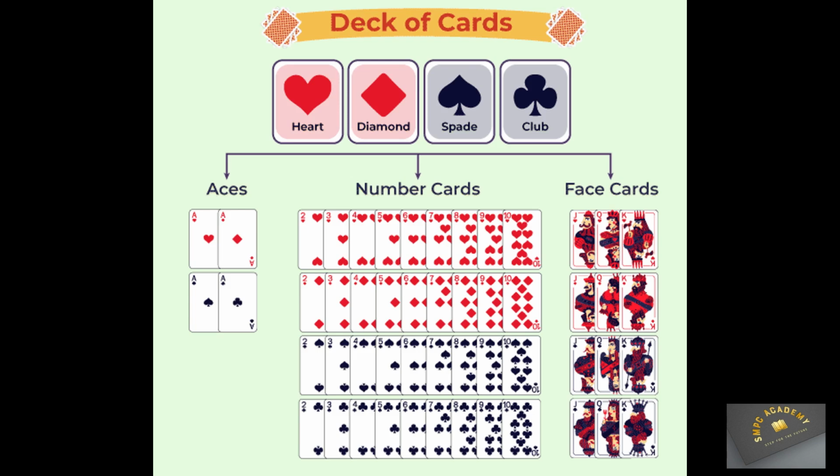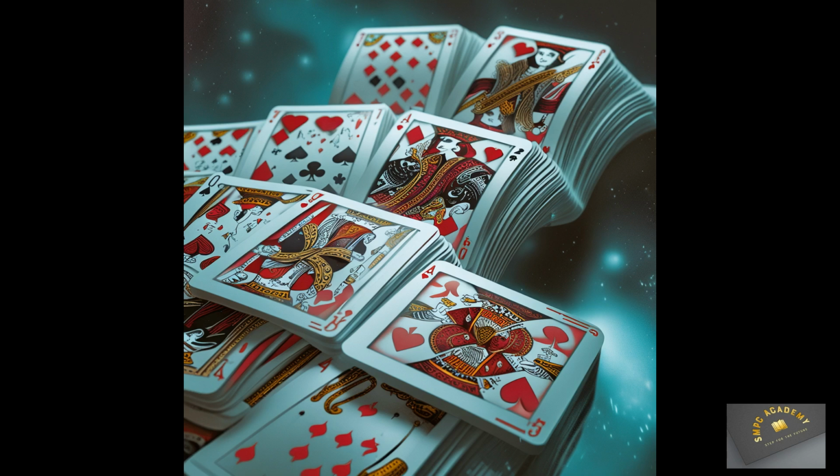There is one more categorization of a deck of cards: face cards, number cards, aces. Face cards: these cards are also known as court cards. They are kings, queens, and jacks in all 4 suits. Number cards: all the cards from 2 to 10 in any suit are called the number cards. These cards have numbers on them, along with each suit being equal to the number on number cards. Aces: there are 4 aces in every deck, one of every suit.